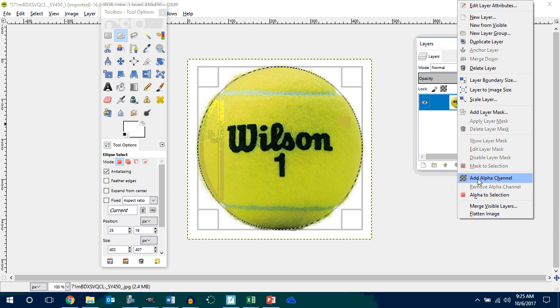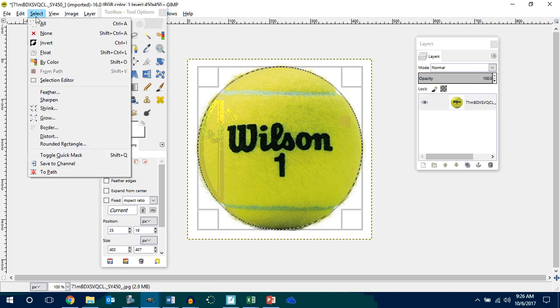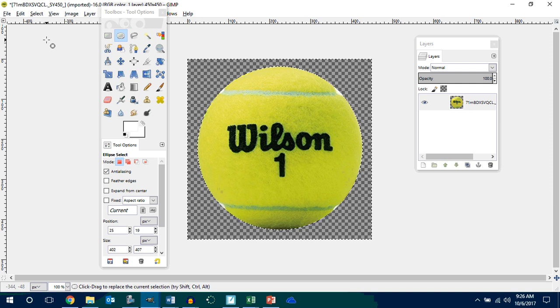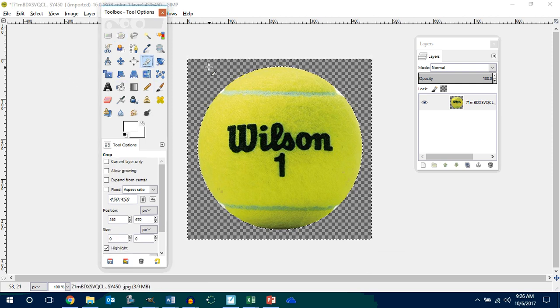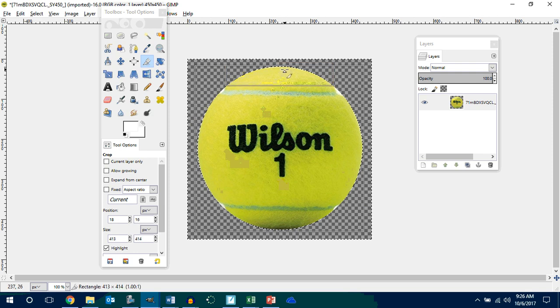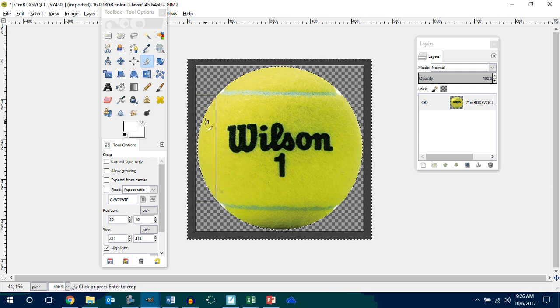And right here I can right click, add the alpha channel, select invert, and hit delete. Okay, there's my tennis ball. I don't even need to crop this ball that much, but I will just to show you how to crop again. If you drag a box, try to get the box as close to the edges of the ball that you can.